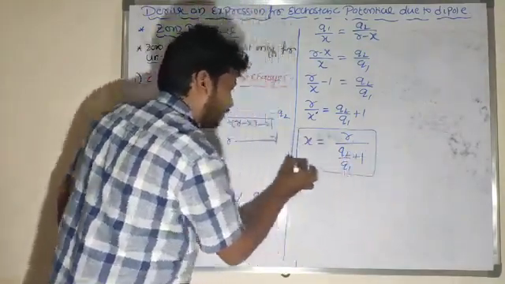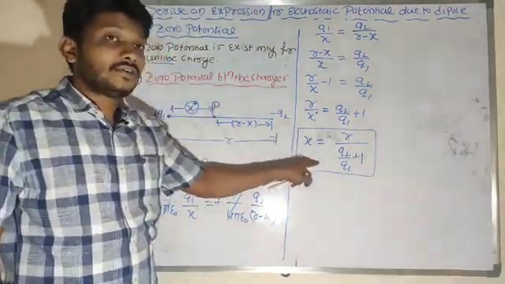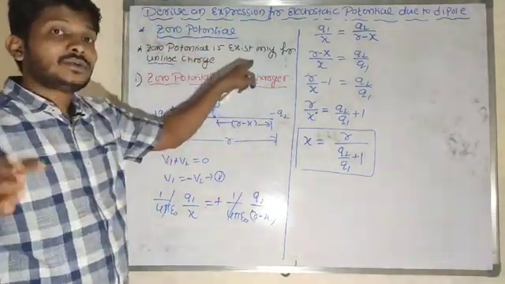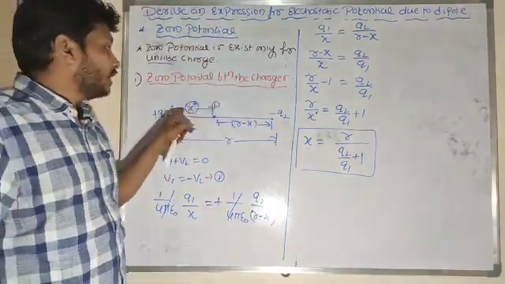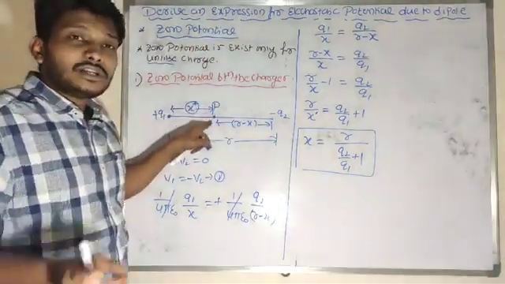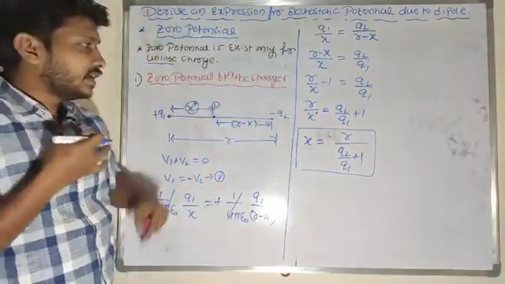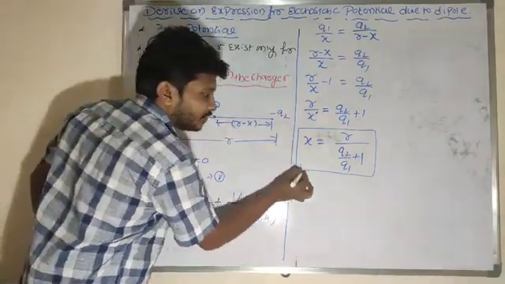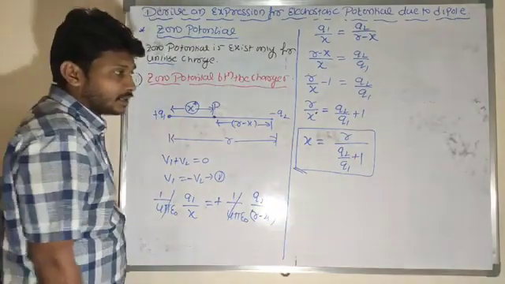So what is the required equation for zero potential or neutral point in case of unlike charges here? Zero potential exists only for unlike charges. There are two possibilities: one is zero potential between the charges and another is zero potential outside the charges. If there is a zero potential between the charges, which equation do I need to use here? X is equal to r divided by q2 by q1 plus 1.